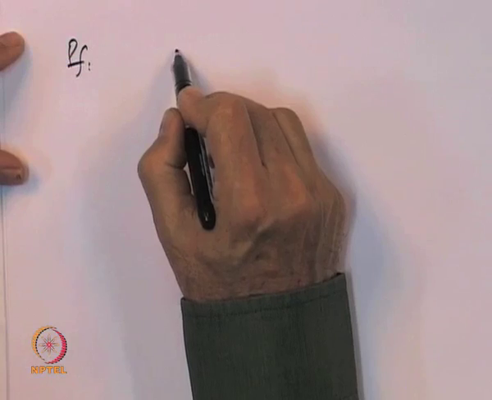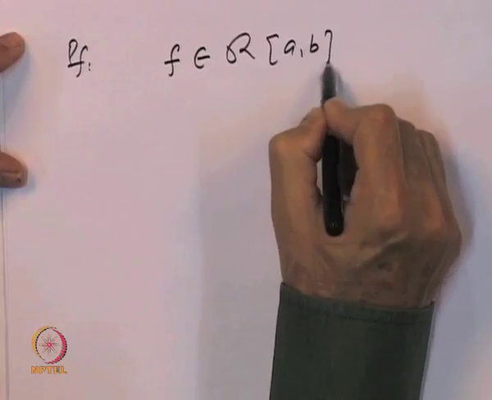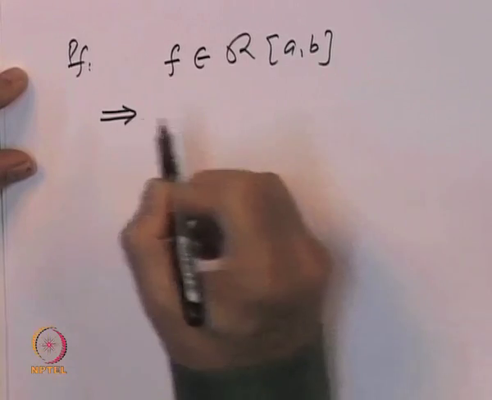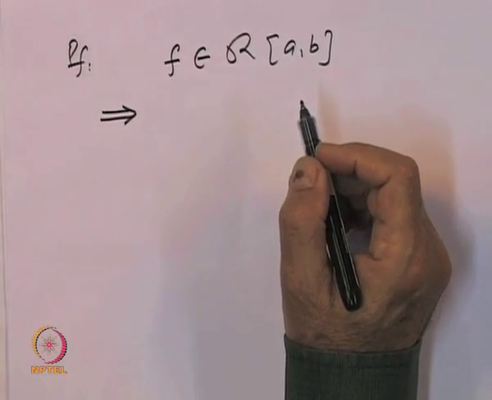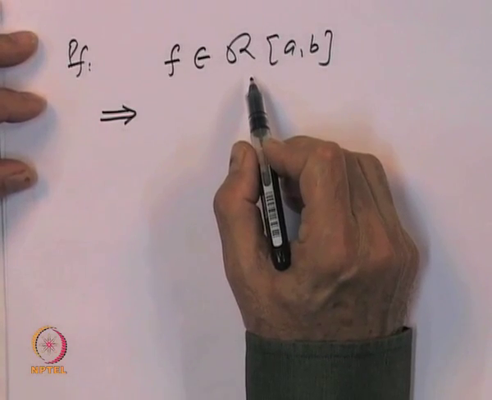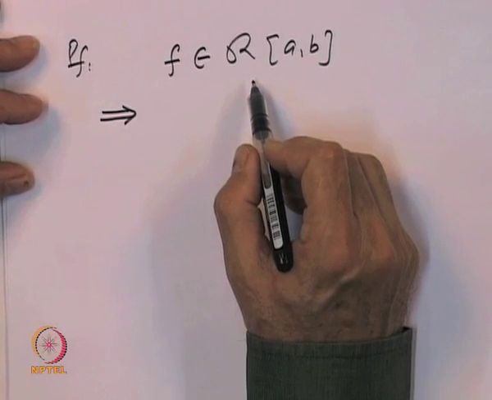We are given that the function f belongs to R[a, b]. It is a Riemann integrable function. That means, let us recall how the Riemann integral of a function is defined. It is defined via limits of upper sums and lower sums of partitions.